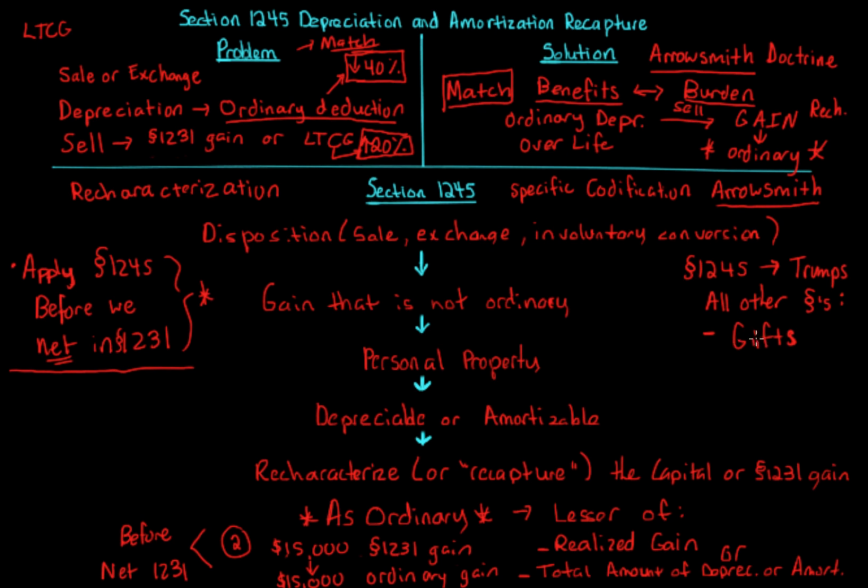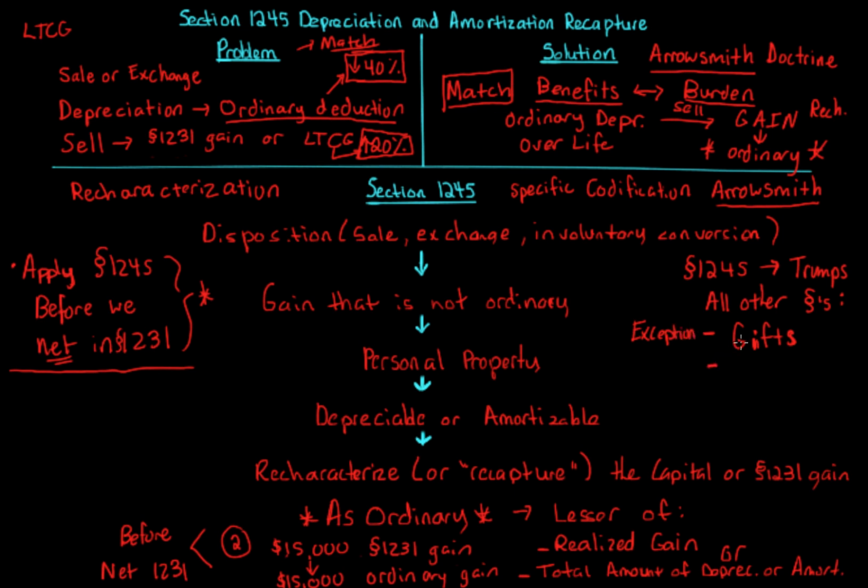But gifts, even though someone's disposing of the property because they're gifting it to someone else, there's no gain or loss, but section 1245, again, trumps all other sections. So the question becomes, does section 1245 make them have to recognize the gain that's in there? And the answer is no. An exception is gifts. Section 1245 does not apply to gifts.